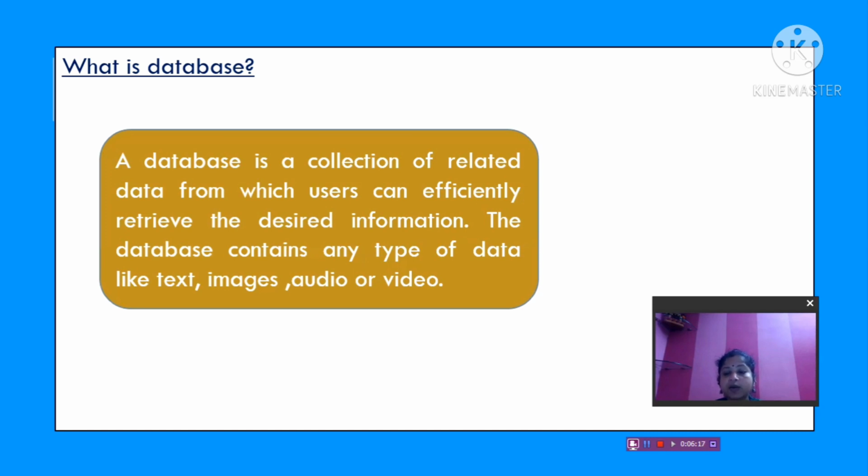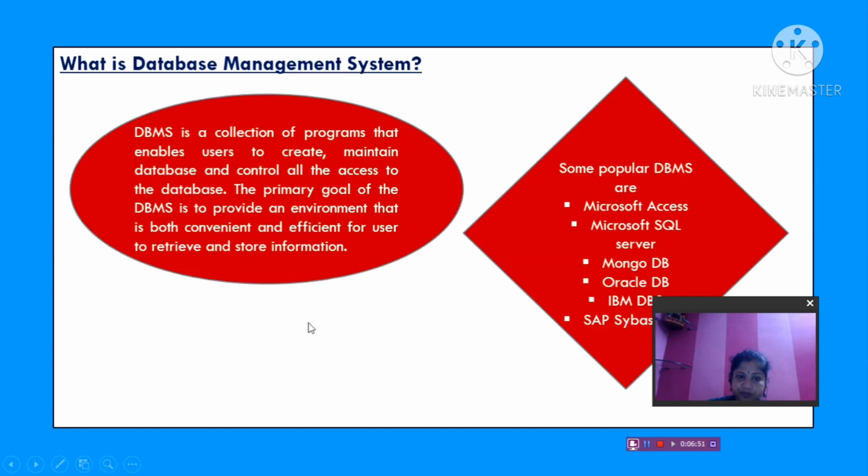Why am I saying related? Suppose roll number 1 is Abhishek and roll number 2 is Aditi. These data are related to each other. So a database is a collection of related data from which users can efficiently retrieve the desired information. The database can contain any type of data like text, images, audio or video. Any type of data you can store in a database. Clear? So what is a database management system?